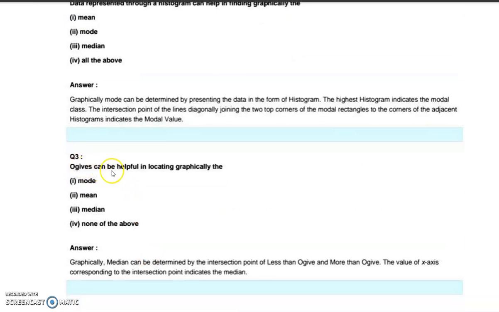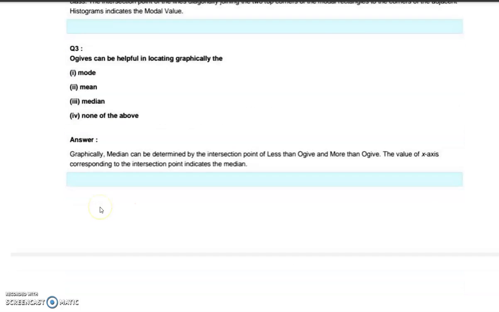Then, ogives can be helpful in locating graphically mode, median, mean, or none of the above. Graphically, median can be determined by the intersection point of the less than ogive and more than ogive, and this statement is correct in the case of median. Ogives can be helpful in locating graphically the median.